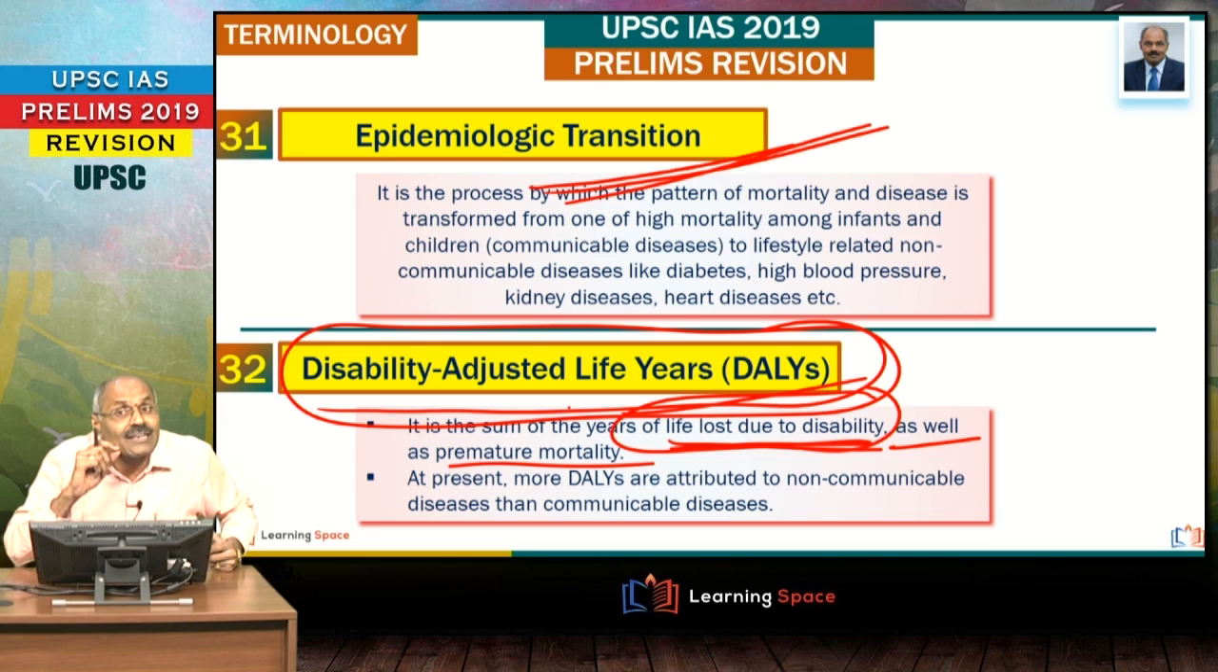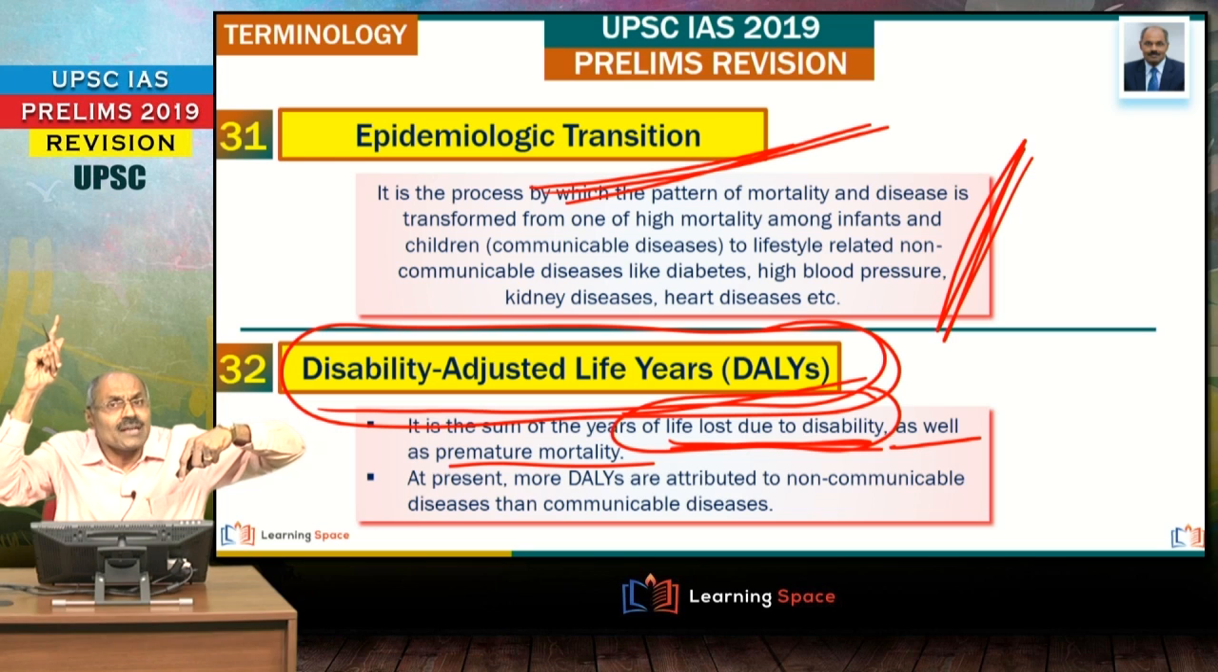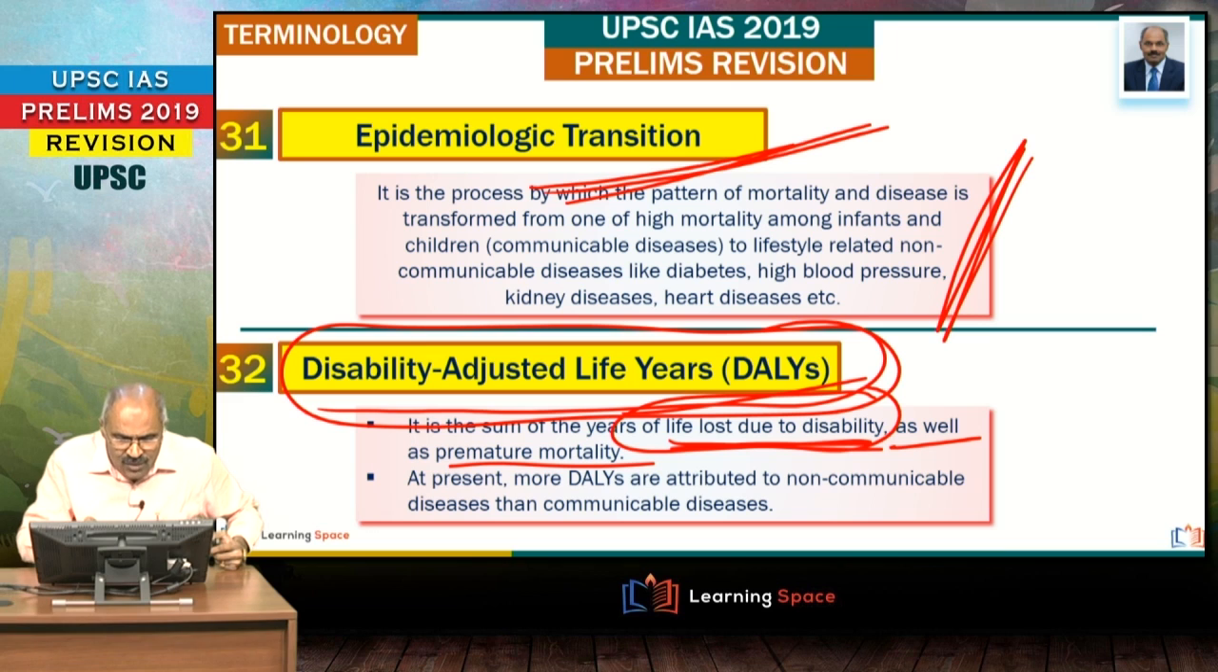So DALYs is a quite frequently used word, and please do not forget, as we have discussed here, epidemiologic transition took place. That means the problems or deaths or the disability due to non-communicable diseases is now higher in our country in comparison to communicable diseases, which is known as epidemiologic transition. And if you see disability adjusted life years, more DALYs are attributed to non-communicable diseases in comparison to communicable diseases. These two words are very, very important from your examination perspective.